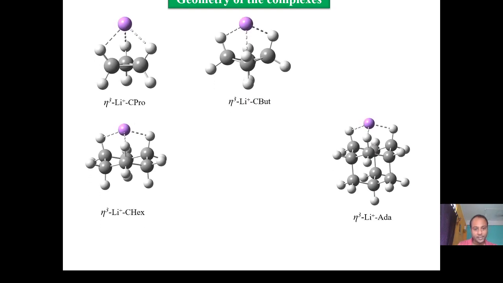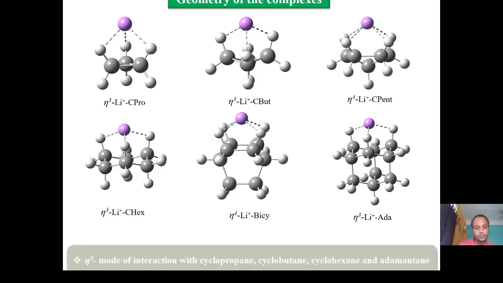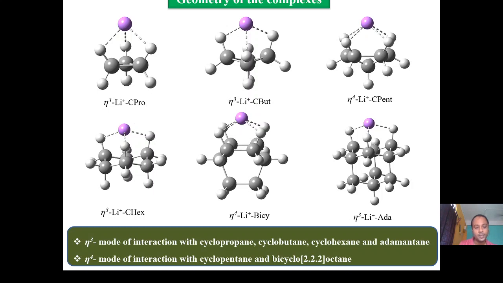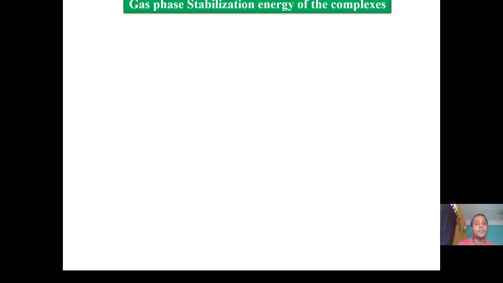Now herein, the eta 3 mode of interaction has been represented. Here we have seen that these are eta 3. Herein we have shown the lithium complexes as a representative case. That means this is eta 3 and this is eta 4. From the geometry we can conclude that the eta 3 mode of interaction is observed with cyclopropane, cyclobutane, cyclohexane and adamantane, whereas the eta 4 mode of interaction is observed in the case of cyclopentane and bicyclooctane.